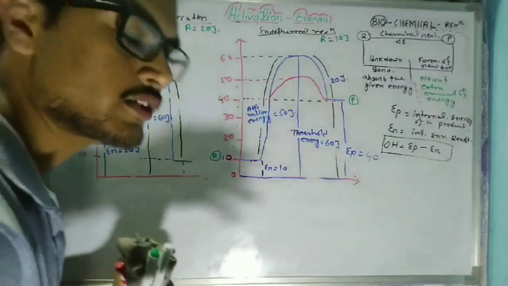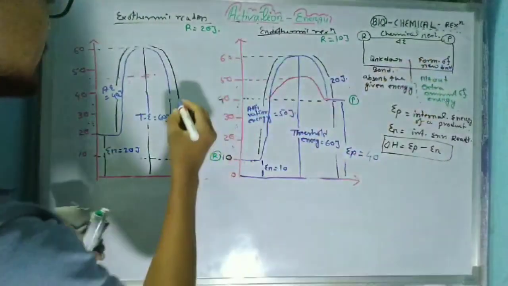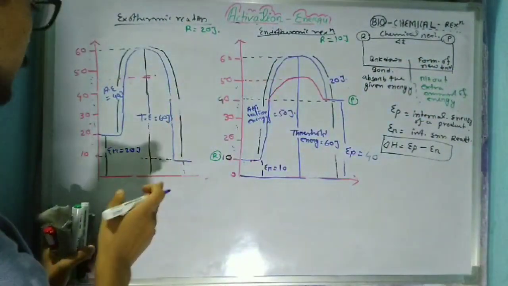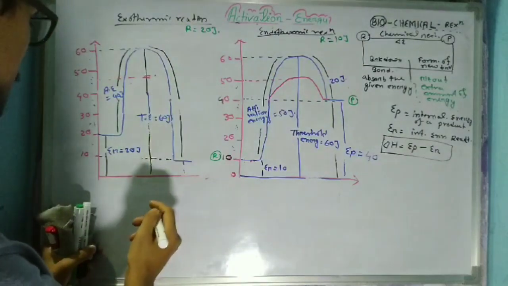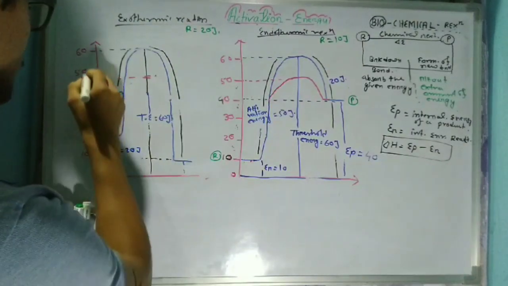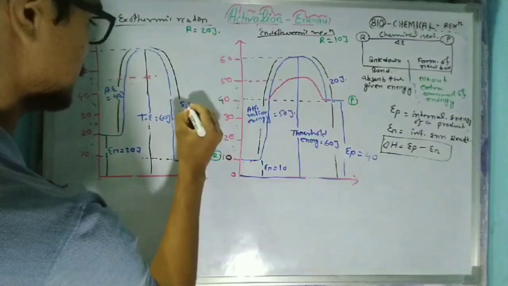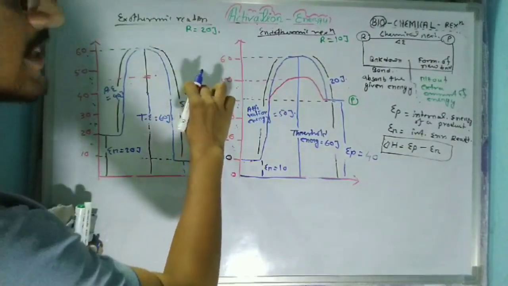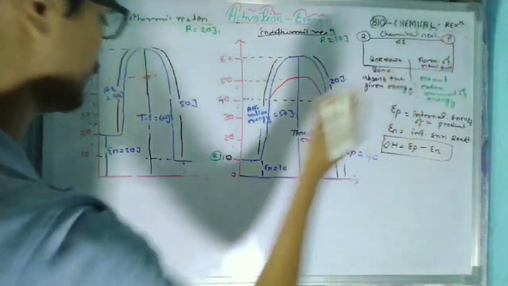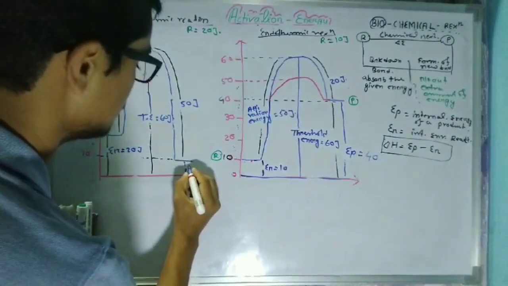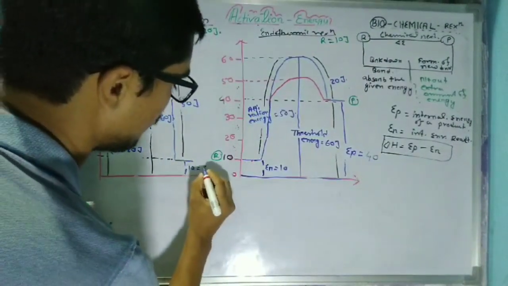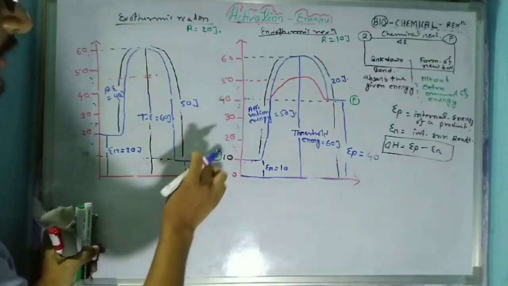The bond formation energy, the energy required to form a new bond, is 50 joule. This 50 joule is necessary for the formation of a new bond, and the remaining 10 joule is the value of EP.